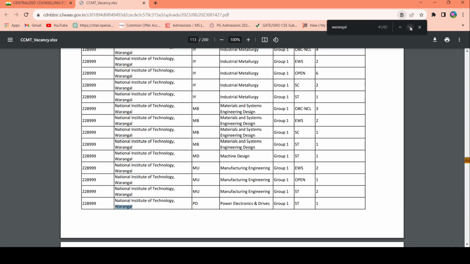So if you want admission in data analytics at NIT Trichy, 1 seat is vacant there, and I think the cutoff in special round 2 for data analytics was around 570. So if you missed that by 2 or 3 points, you can get this seat.